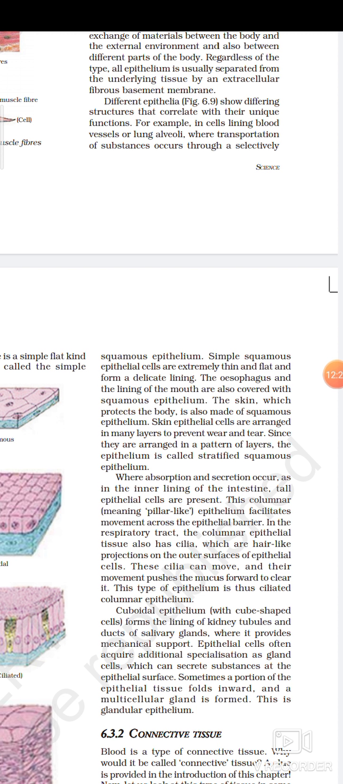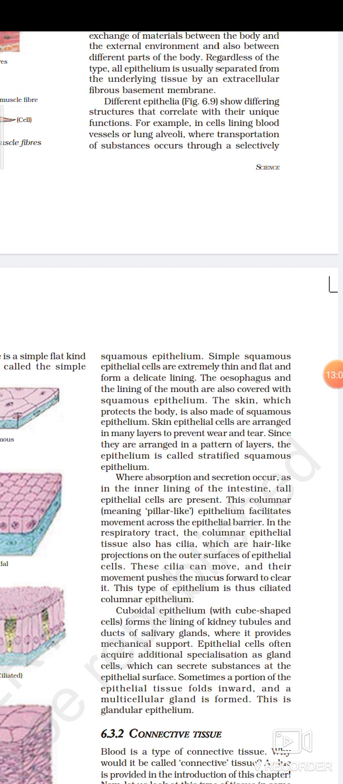tissue? Squamous epithelium tissue. The skin, which protects our entire body and is the largest organ of our body, is also made up of squamous epithelium tissue. Skin epithelium cells are arranged in many layers. There are several layers to prevent wear and tear, so that it does not wear and tear very easily, since they are arranged in a pattern of layers. The epithelium is called stratified squamous epithelium.